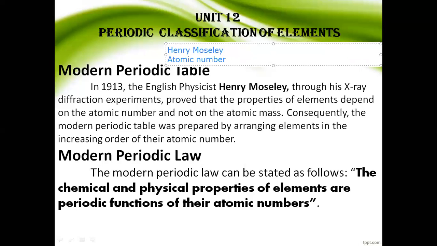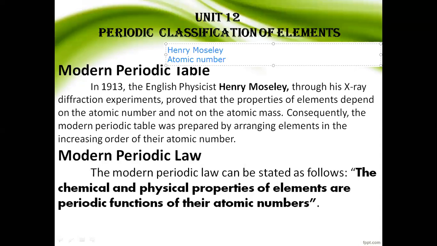Atomic number means the number of protons and the number of electrons. Already we have discussed the atomic structure unit: what is atomic number, isotopes, isotones, electronic configuration. We have all discussed this in atomic structure. Any doubt, you can go to that video and clarify the doubt.